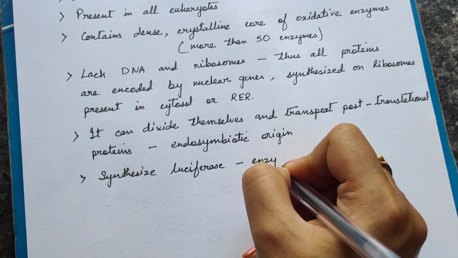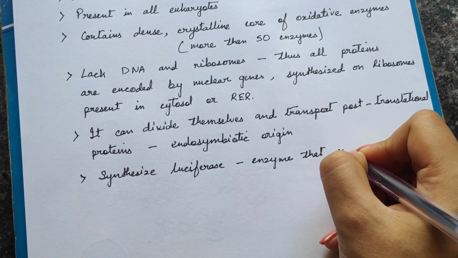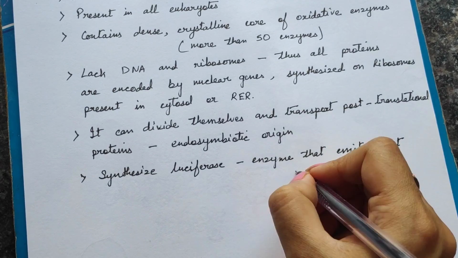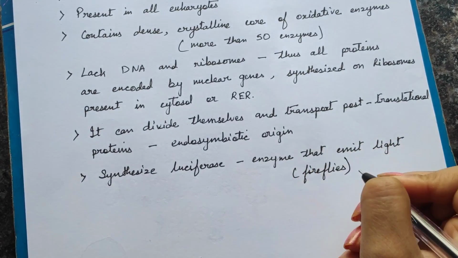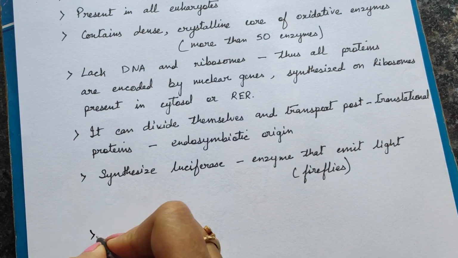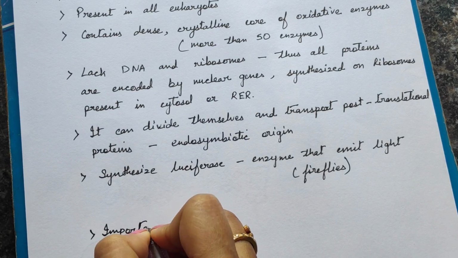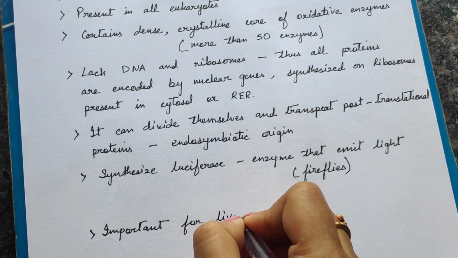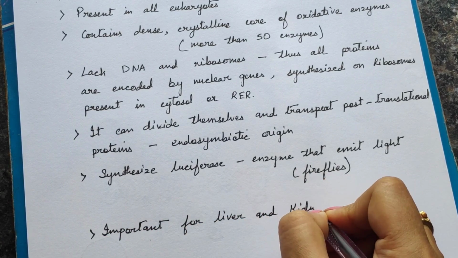This particular peroxisome also synthesizes an enzyme called luciferase. This is an enzyme which helps to emit light. I hope you have all seen fireflies. You have seen fireflies can emit light. This light is produced by this particular enzyme luciferase, which is made within the peroxisome.